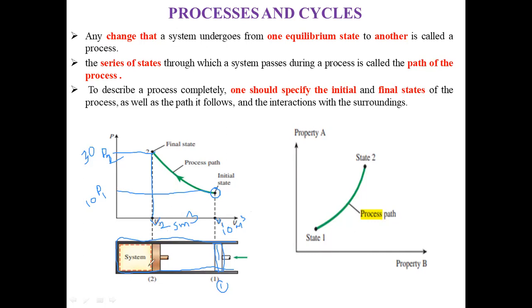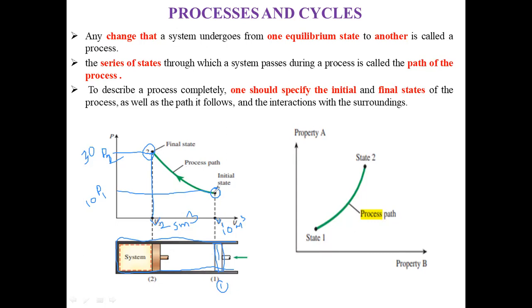What happens in this process? Any change that a system undergoes from one equilibrium state to another is called a process. Initially, the initial state 1 is an equilibrium state, and after some time this equilibrium state is converted into another final state 2. So this is known as a process.